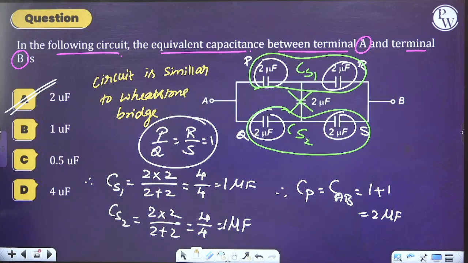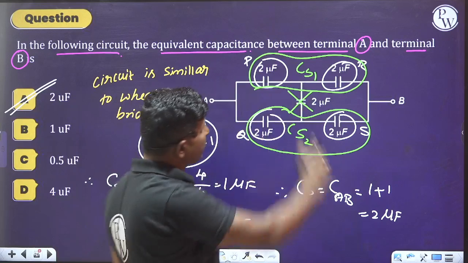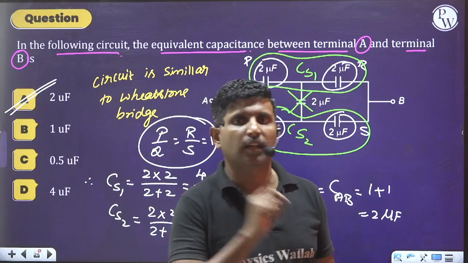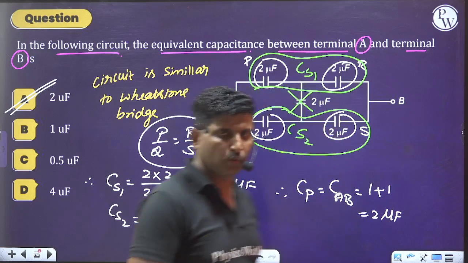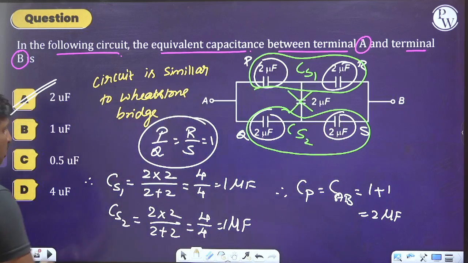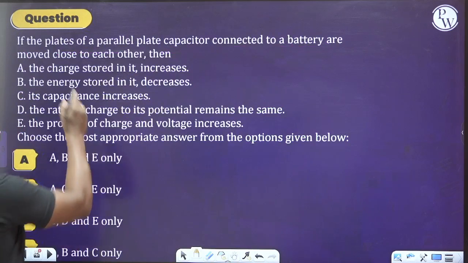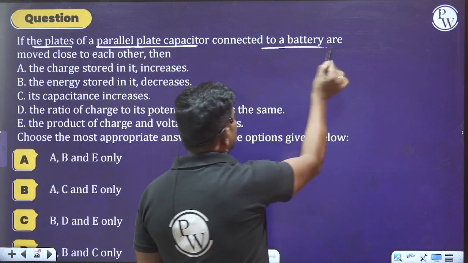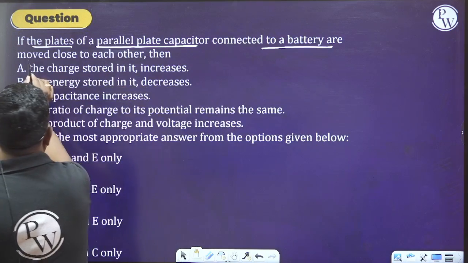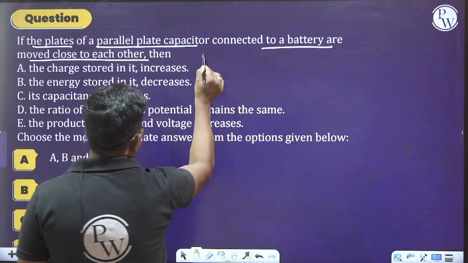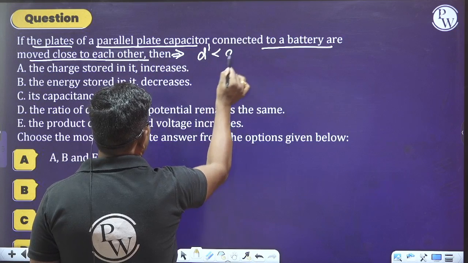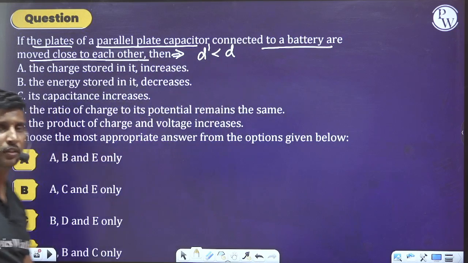Is it clear? I hope you're understanding these points clearly. Whenever we come across such circuits, first we have to check the balancing condition of the Wheatstone network. So move on to the next one, what they are saying to us. So observe this. If the plates of a parallel plate capacitor connected to a battery are moved close to each other, which implies the distance is less than the initial distance,